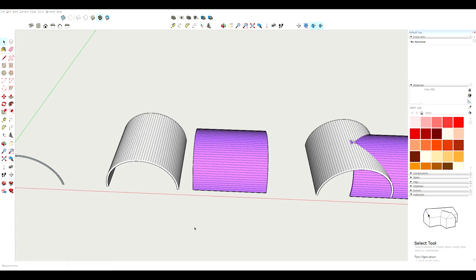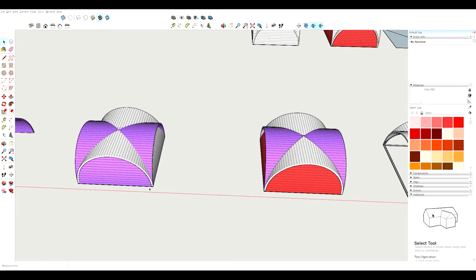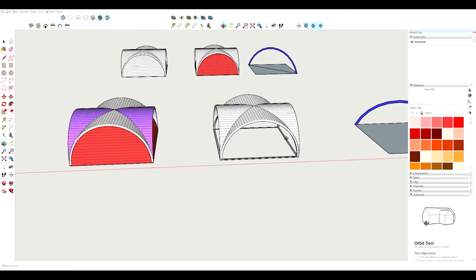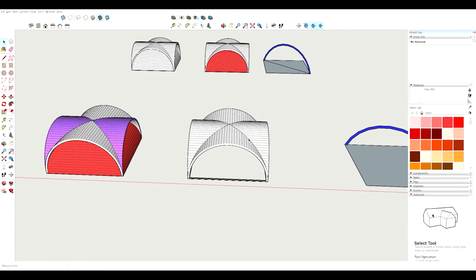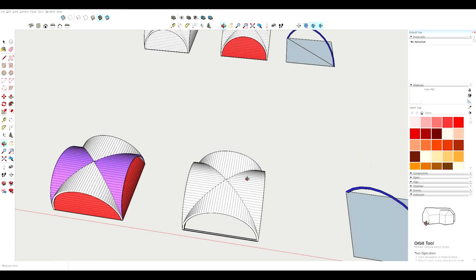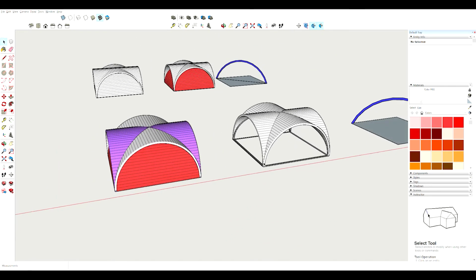Fine. Now if we consider the groin vault, what is happening? The sides are now free. You can see that there is nothing. All the stress or lateral thrust is coming through the groins or through the diagonal lines, and that's why all the load is concentrated on its four corners.